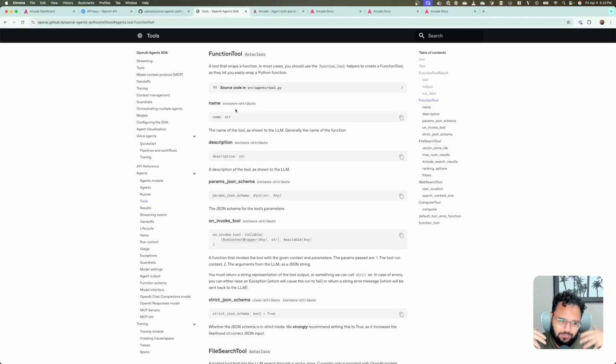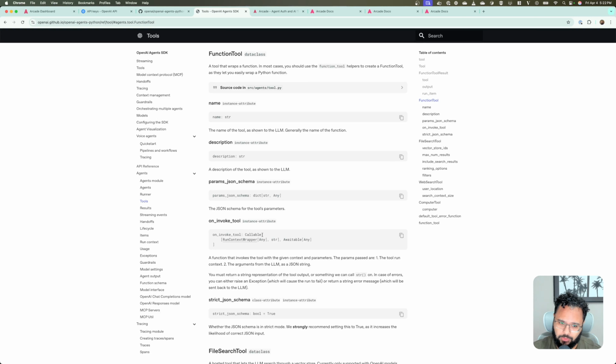So they will essentially turn regular arcade tools into this function tool format, so that we can just pass that around to different agents from the SDK. And we have the usual suspects. We have the name of the tool, the description, the JSON schema that defines what are the parameters and so on. But the important one is the on_invoke_tool property, right?